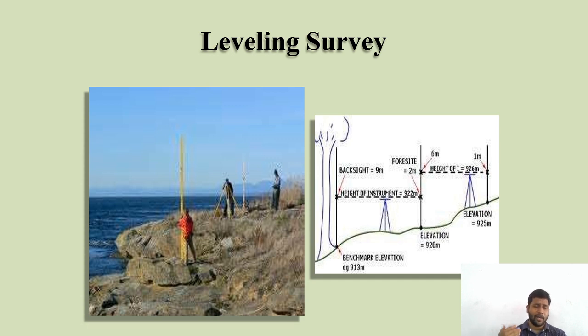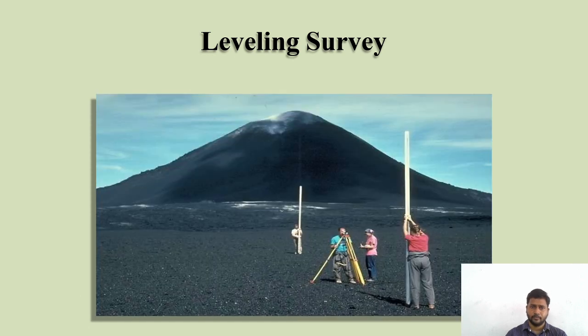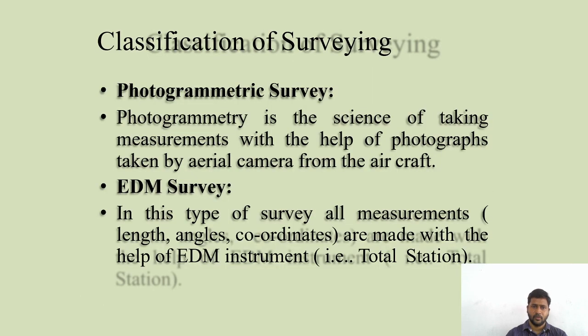If you are taking the reading behind you, it is called backsight. Like that, there are so many classifications. From an exam point of view, remembering five to six is more than enough, but for knowledge, we need to know every classification based on instruments.